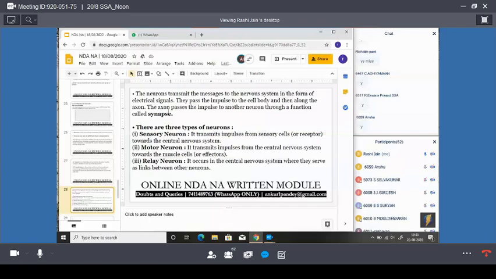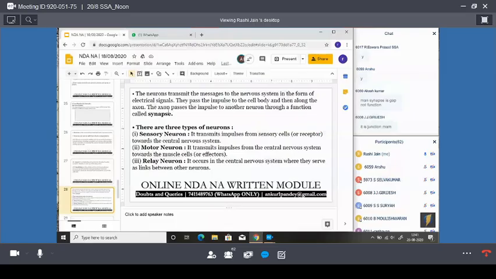Second is the motor neuron. What is a motor neuron? It transmits impulses from the CNS towards the muscle cell. Now, what is a synapse? It is a gap, not a function. See, guys, the synapse allows one neuron to pass an electrical or chemical signal to another cell.